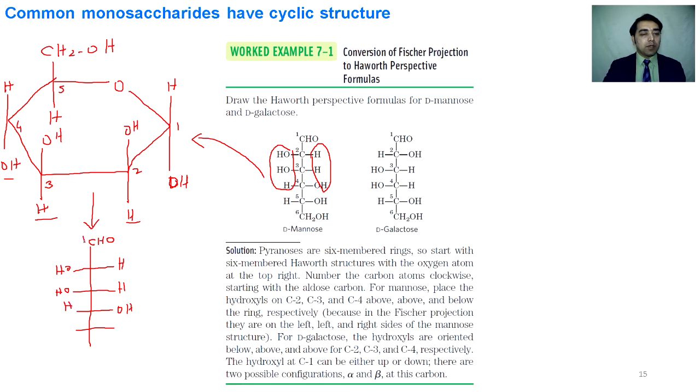Now this is carbon number 1, 2, 3, 4, 5, and 6 will be in the form of CH2OH, and the fifth carbon contains the OH group on the right side and the H group on the left-hand side. So the left-hand side group is shown below the ring on the fifth carbon. So this way we successfully converted the Fischer projection into the Haworth projection and the Haworth projection into the Fischer projection.